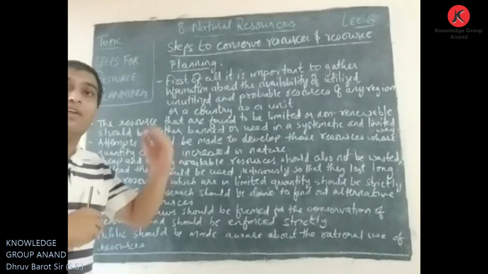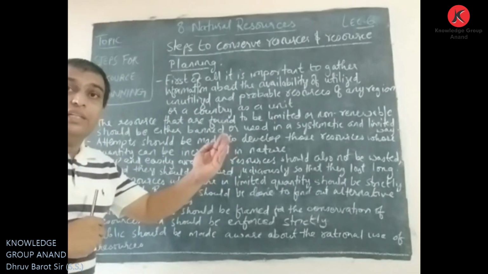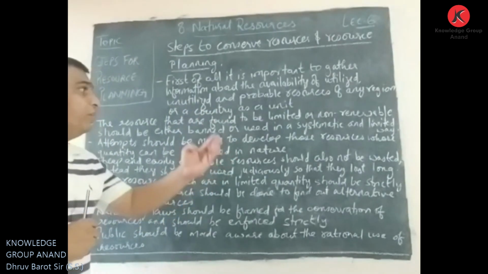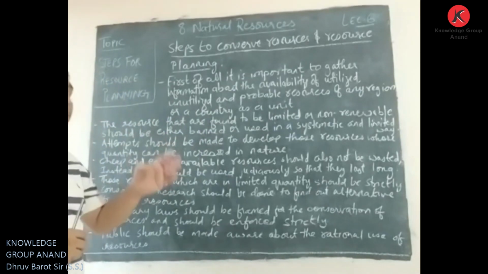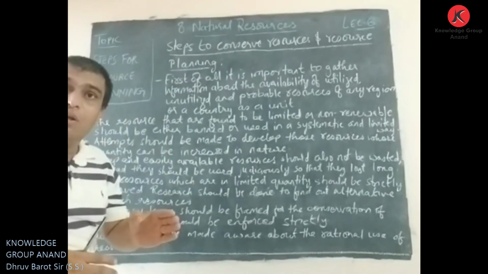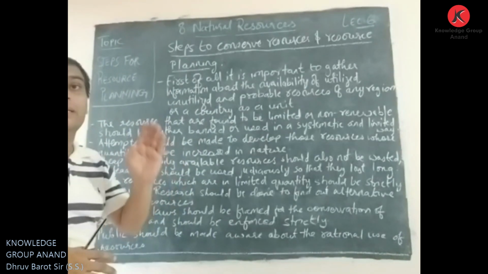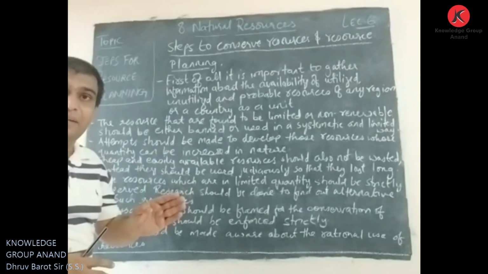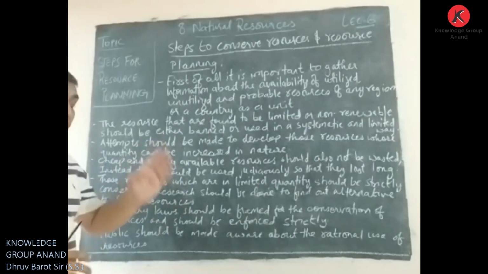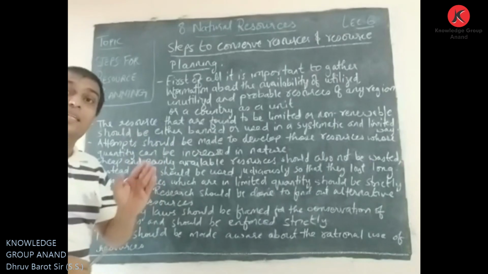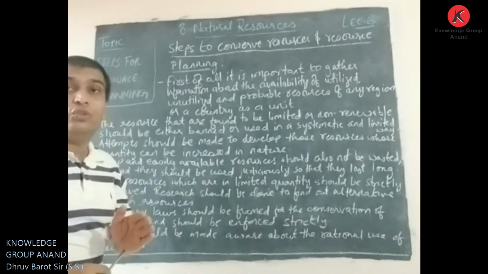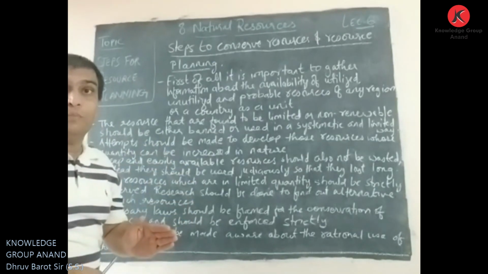The resources that are available in limited quantity should be taken care of. The non-renewable resources should be either banned or used in a proper manner with planning. Then whatever resources are easily available should also be used properly.